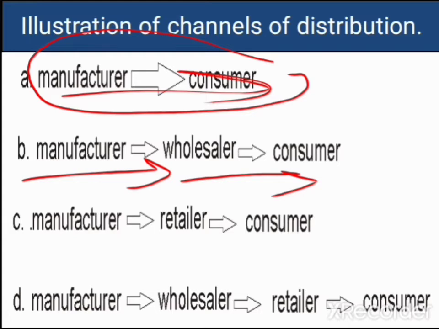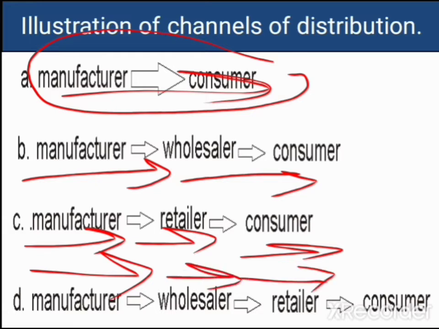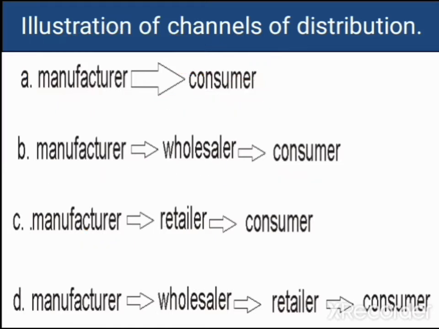Then we have another channel with manufacturer, retailer, and consumer. In this situation, there is no wholesaler. So you have the manufacturer to the retailer to the consumer. Then we have another channel which is from the manufacturer to the wholesaler, from the wholesaler to the retailer, and from the retailer to the consumer. So these are various channels of distribution.